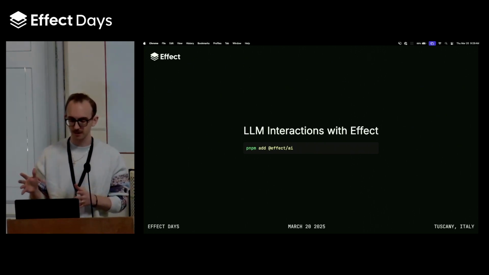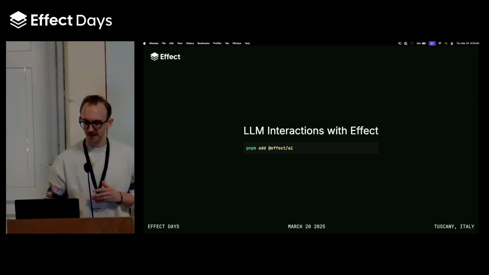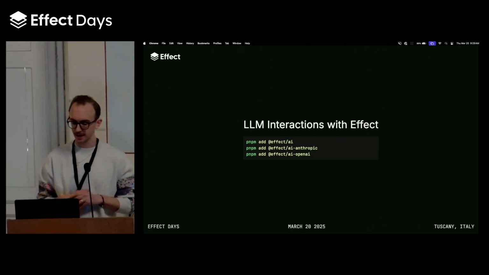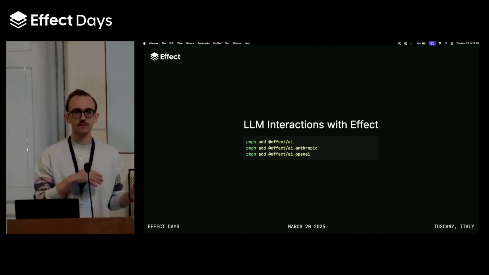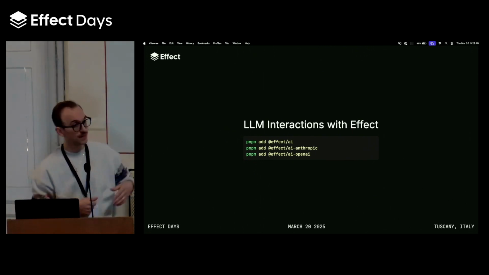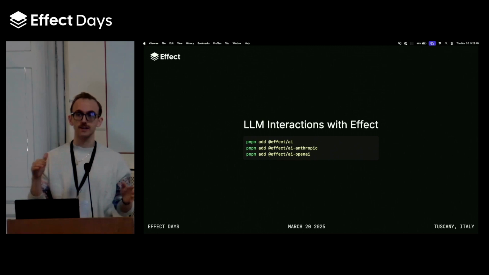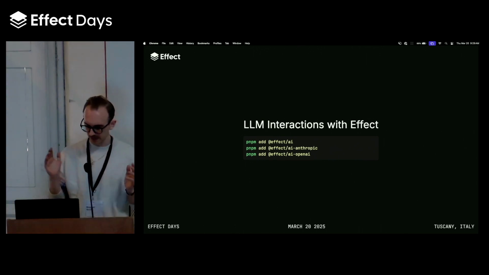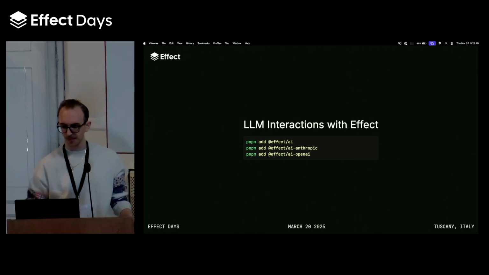We'll talk a little bit more about that in specifics in a bit. And then we also have, so far, 2 provider integration packages that allow us to provide concrete implementations of the different generic services from the base package that allow you to talk directly to either one or more providers in your application. So now we'll focus a little bit on how we can actually use these packages to do what we want.